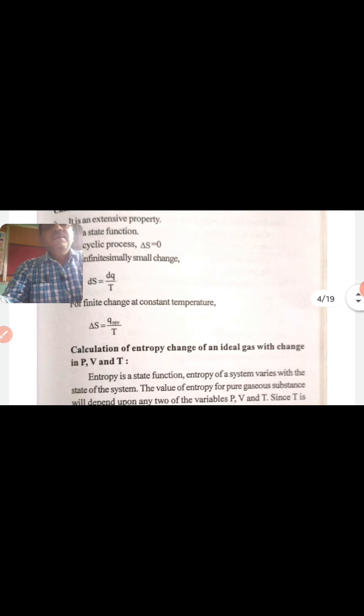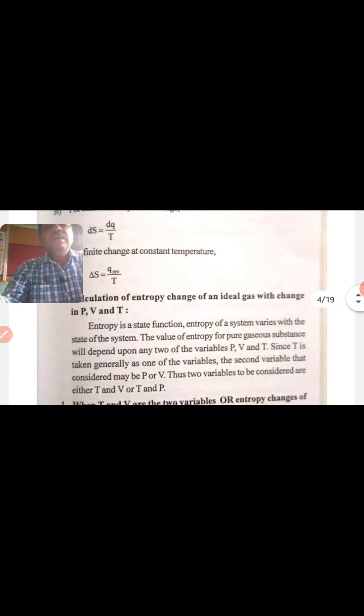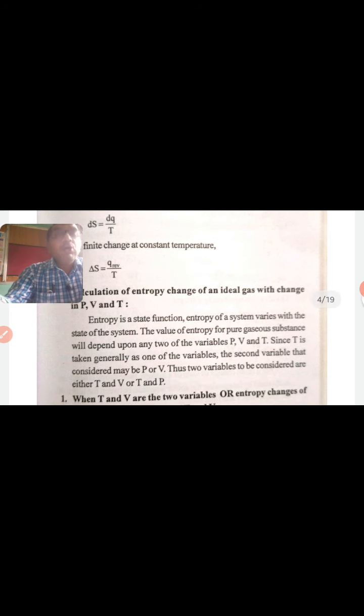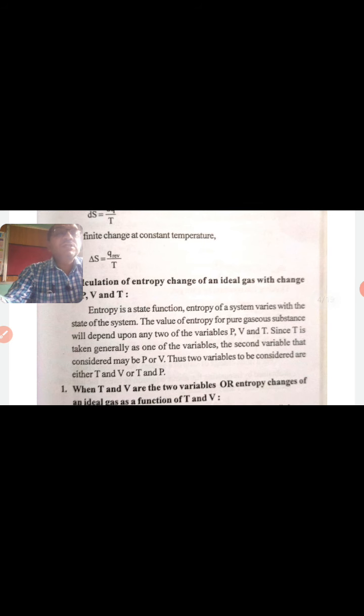Here is the calculation of entropy change of an ideal gas with change in P, V and T. Entropy is a state function. Entropy of a system varies with the state of the system.